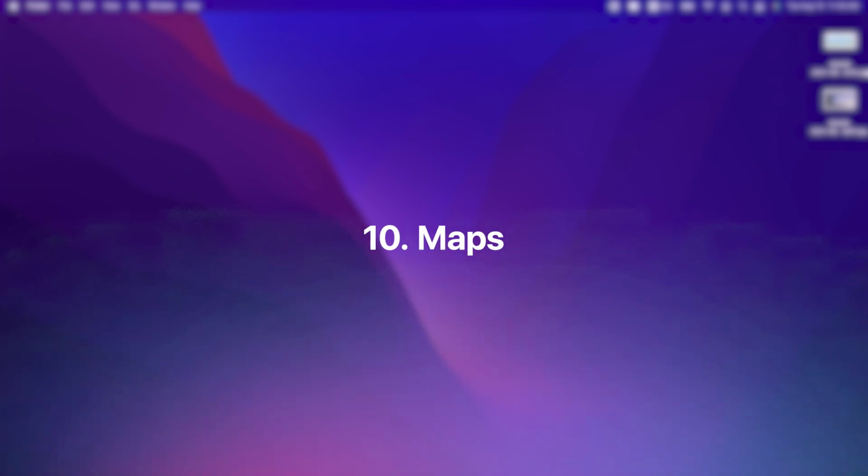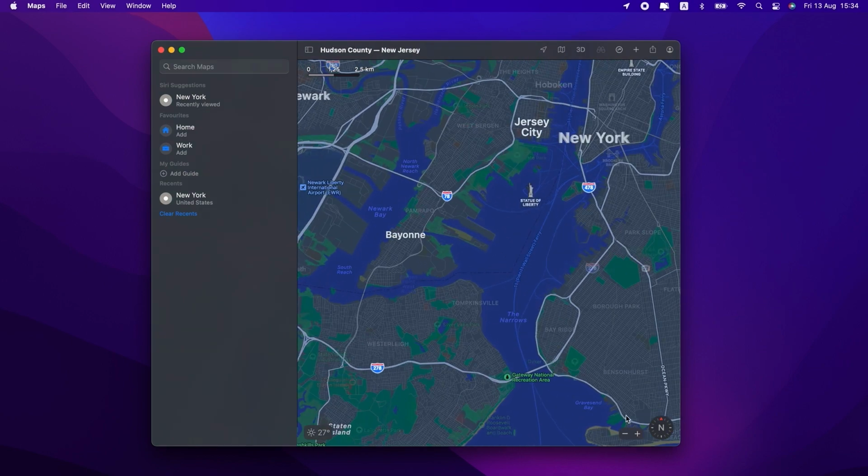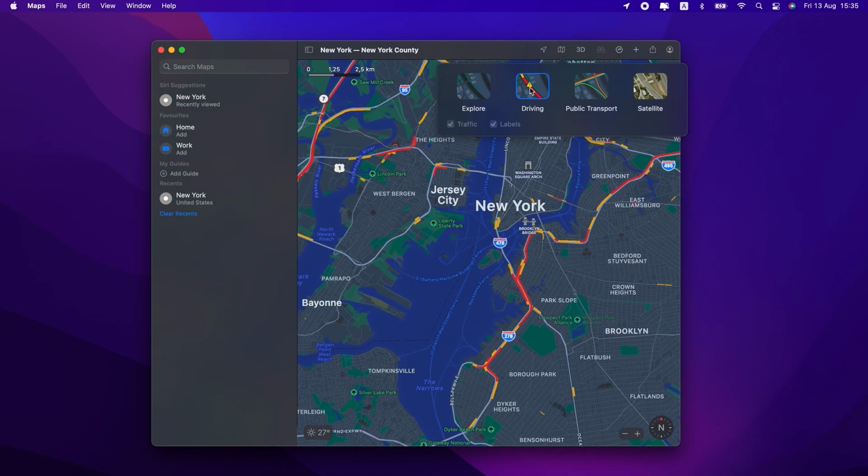Speaking of Maps, it gets a few new features too. There's more detail in cities, new transit features, and a really cool 3D interactive globe.